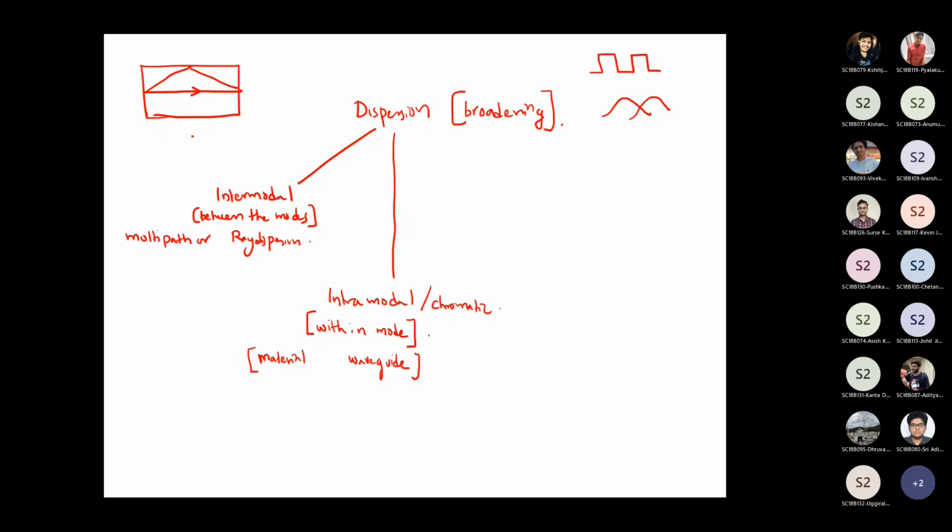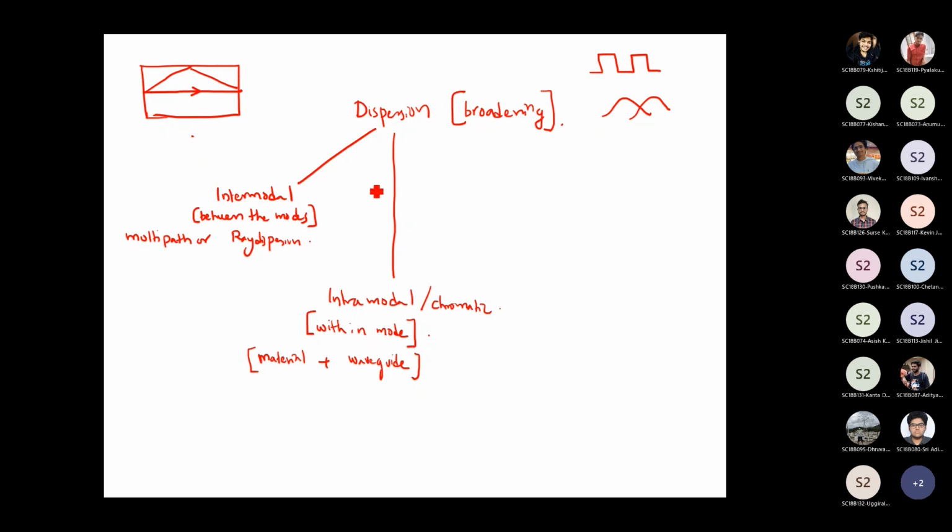And waveguide dispersion is due to the difference in the optical confinement factor of the optical waveguide. The core refractive index and cladding refractive index are slightly different, and therefore the signals in the cladding can travel faster compared to the signals in the core, and also the optical confinement factor is a function of wavelength. Longer wavelength signals have a larger group velocity. So the combination of these two is called intramodal dispersion, or chromatic dispersion.